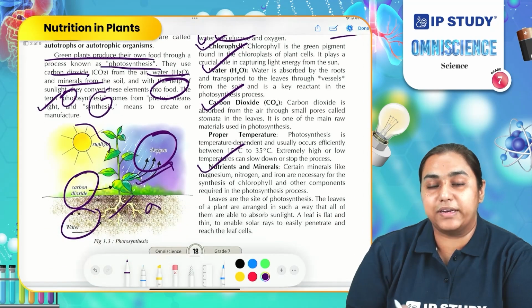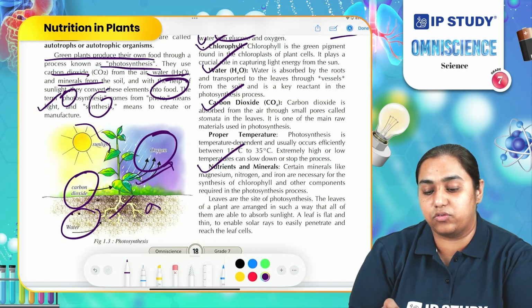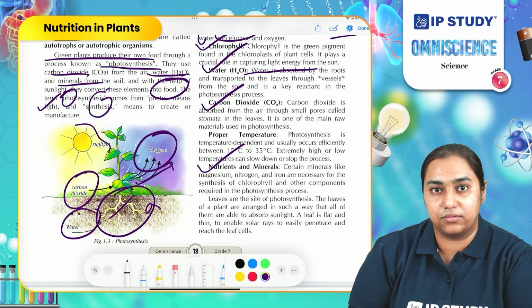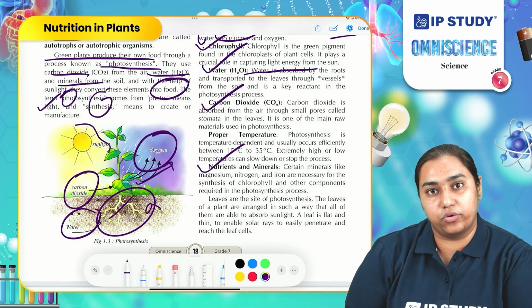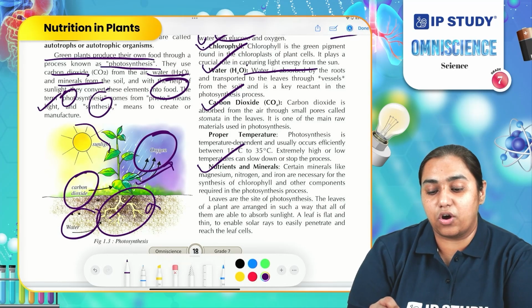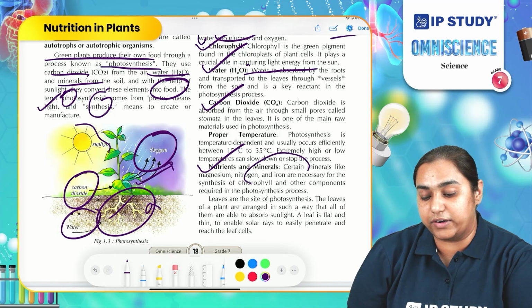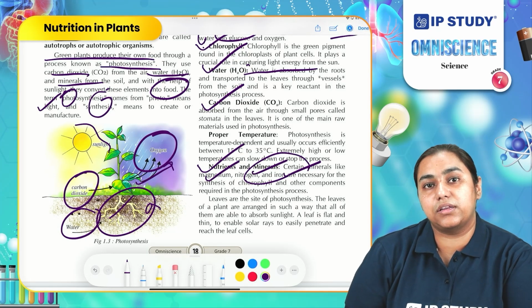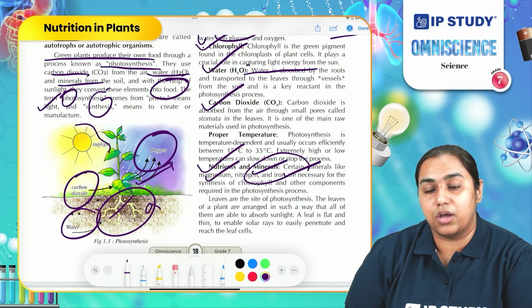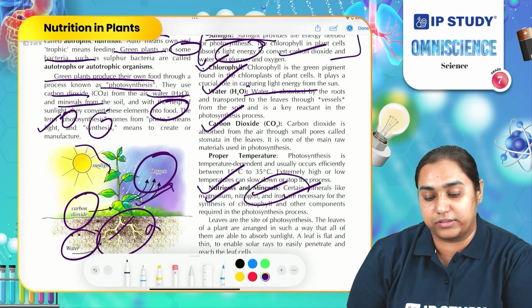Another important material required for photosynthesis is water. This water is absorbed by the plants from the soil using the roots. This water also contains minerals dissolved in it, such as magnesium, nitrogen, iron. These minerals are necessary for the proper growth and proper process of photosynthesis.